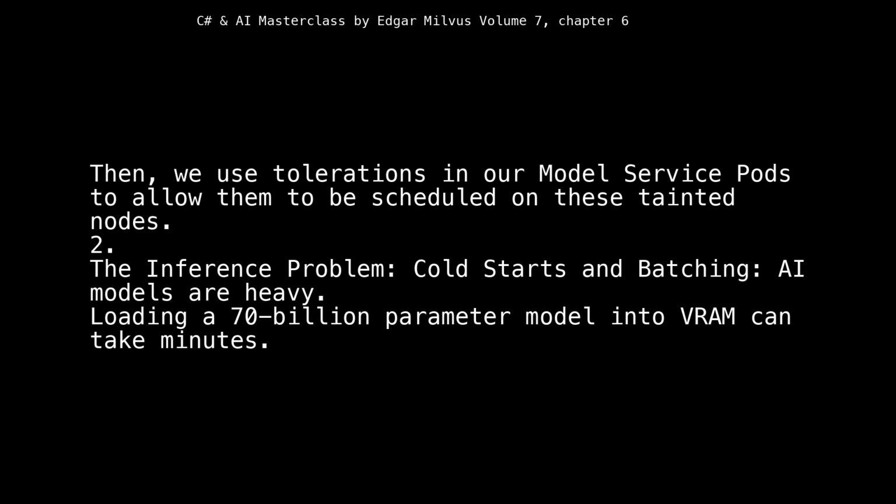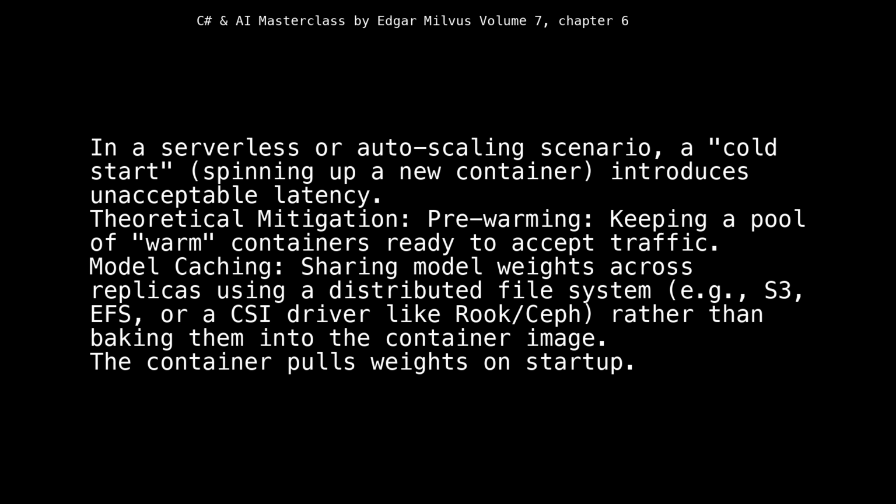2. The inference problem. Cold starts and batching. AI models are heavy. Loading a 70 billion parameter model into VRAM can take minutes. In a serverless or auto-scaling scenario, a cold start, spinning up a new container, introduces unacceptable latency. Theoretical mitigation, pre-warming, keeping a pool of warm containers ready to accept traffic.